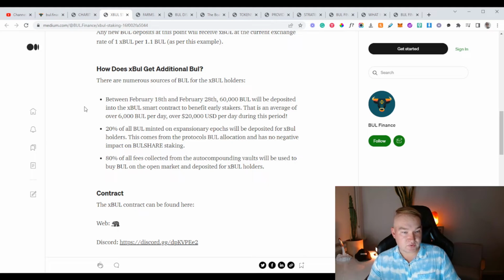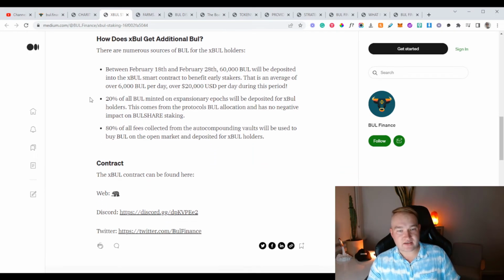How does XBull get additional Bull? There are numerous sources of Bull for the XBull holders. Between February 18th and 28th, 60,000 Bull will be deposited into XBull smart contracts to benefit early stakers. So they're really jumping on this. So this might be worth getting on if you believe in this. This is an average of over 6,000 Bull per day, over 20,000 USD per day during this period.